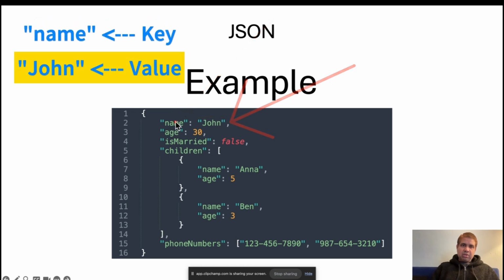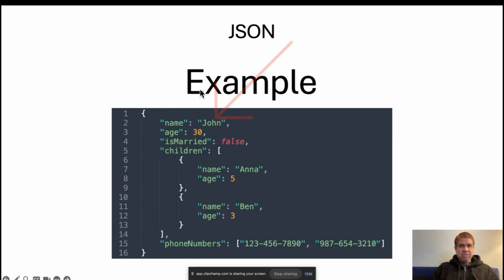The name is the key, and the value is John, which is a string. It is in double quotes. And the values, as we just discussed, depend on what kind of real world value they possess. In this case, name is a string, age is a number, and is married is a boolean.